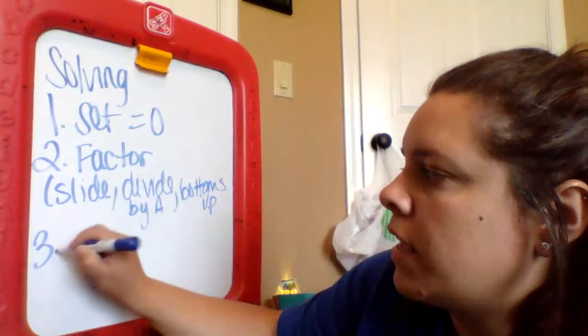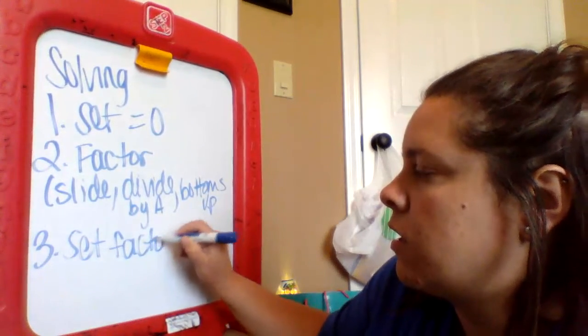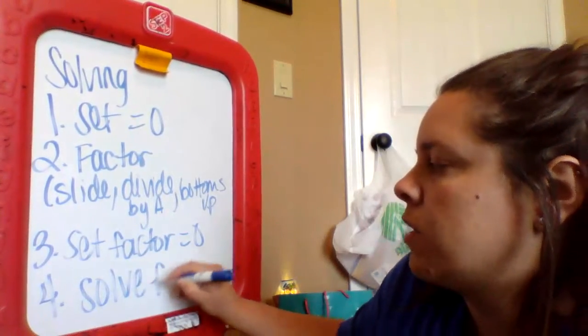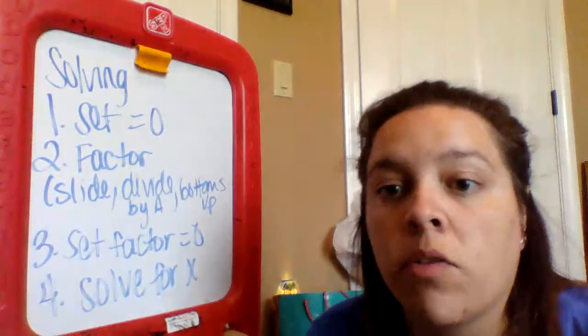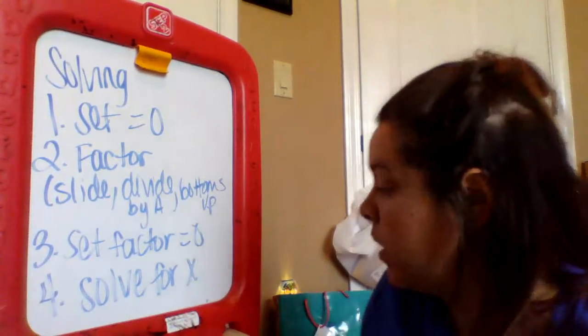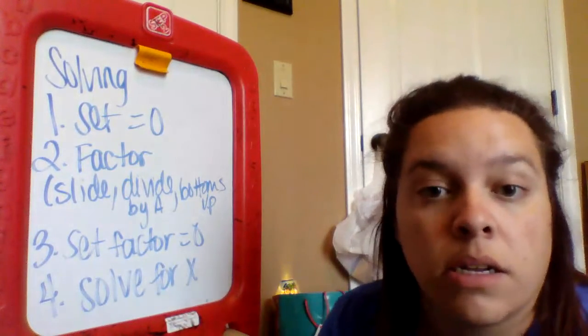Okay? And then set each factor equal to 0 and solve for X. Okay? So if you're one of the ones that are struggling, write those steps down. Refer back to them. Keep looking at them. So remember, you can pause that. You can go back, look at it again.